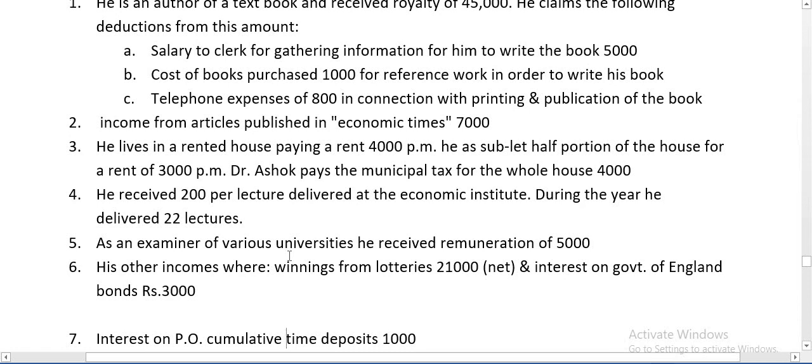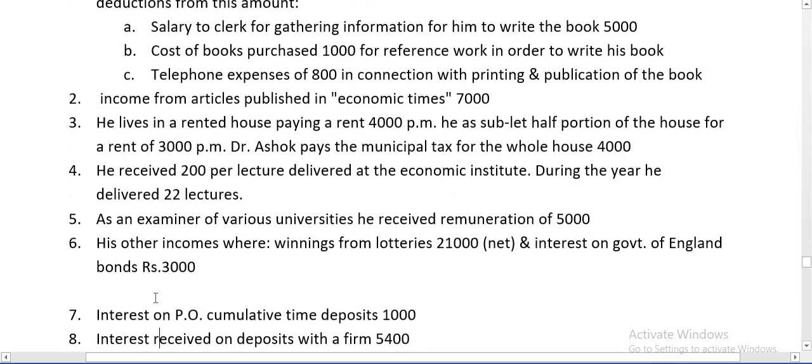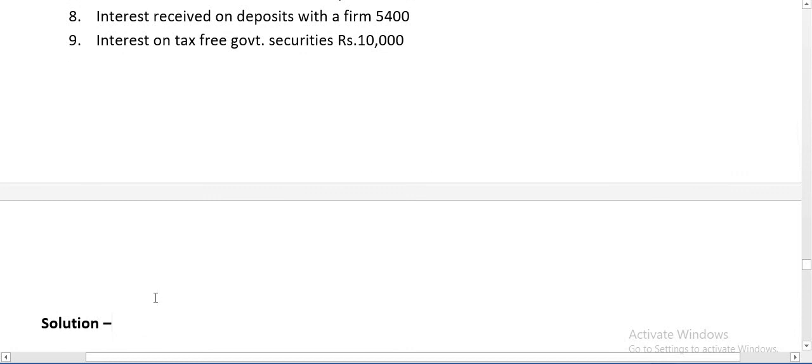As an examiner of various universities, he received remuneration of 5,000. His other incomes were winnings from lottery 21,000, interest on government of England bonds rupees 3,000. Next, interest on post office cumulative time deposit rupees 1,000.